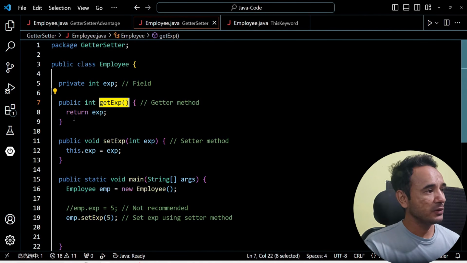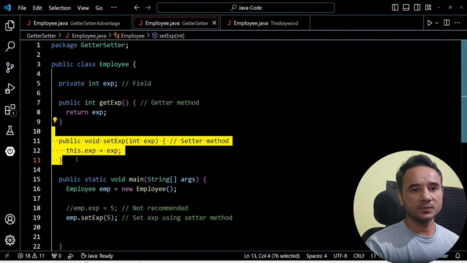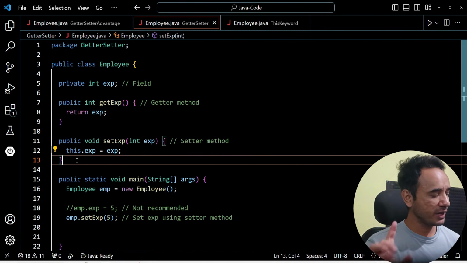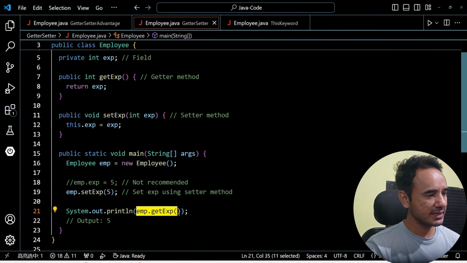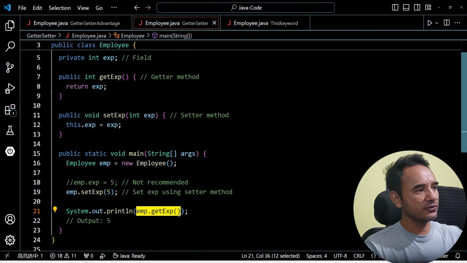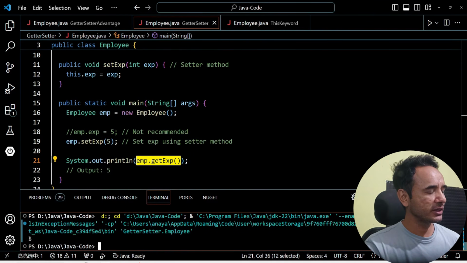Then from here we are returning the experience which we already set by using the setExperience method. So in the main method, we can call emp.getExperience here, and this will receive the experience returned from the getExperience method above. If I run the program, you will receive 5 in the output.